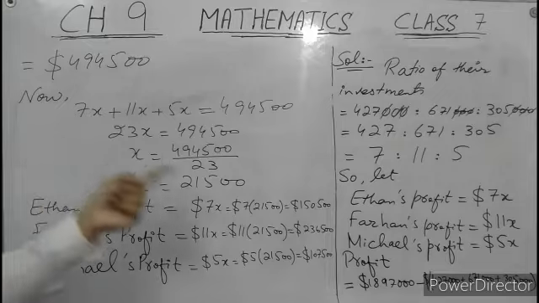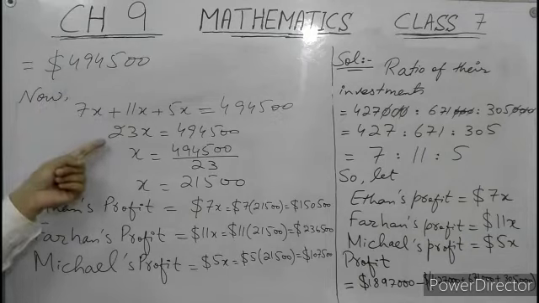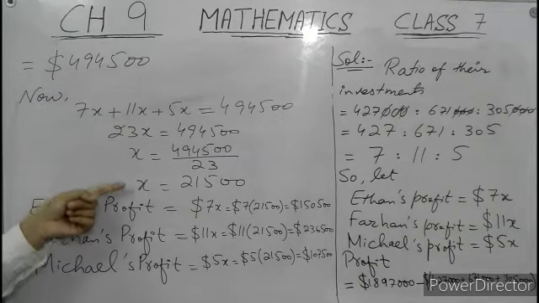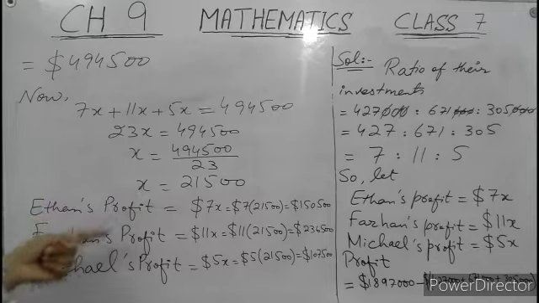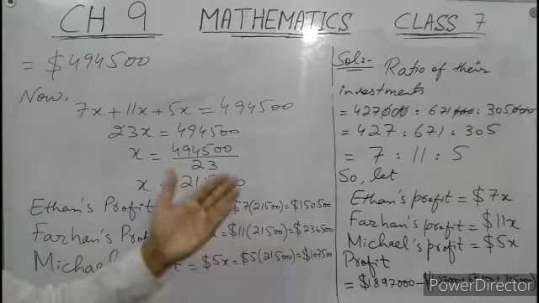We will add their profits to get the total profit. After dividing with 23, we will get the value of x. Now we can find their profits by substituting the value of x, and these are the profits.